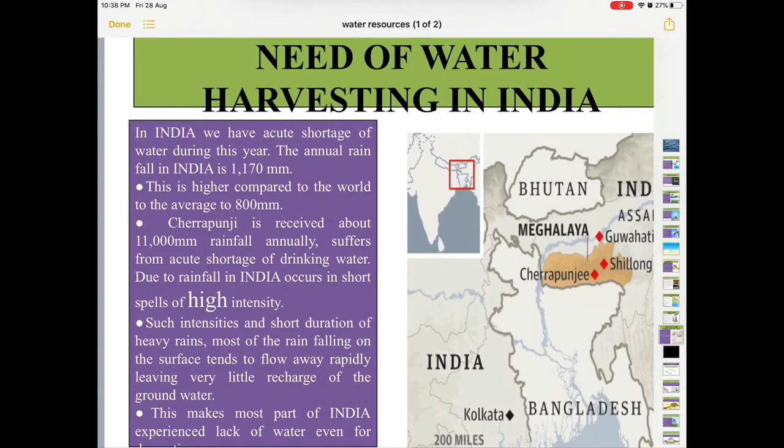Children, we all know that this is a hilly area and rainwater flows down because of the hill slopes. So, the water collection is not there. So, that is why most of the water is wasted. This makes most parts of India experience lack of water. Even for domestic purposes, they are not able to maintain that water level. So that is why the need of water harvesting in India is the need of the hour.